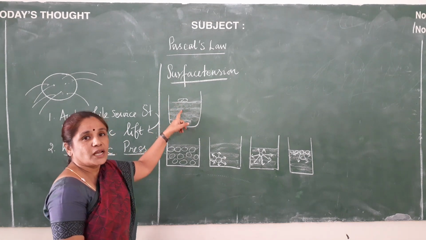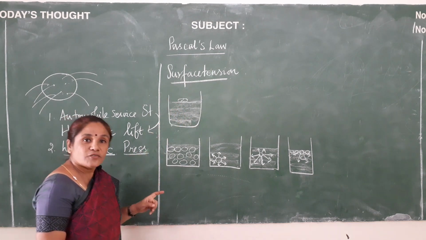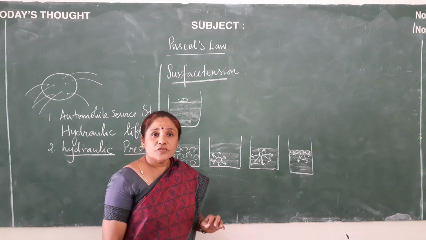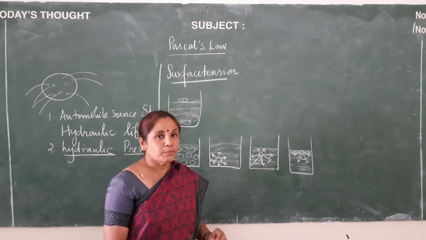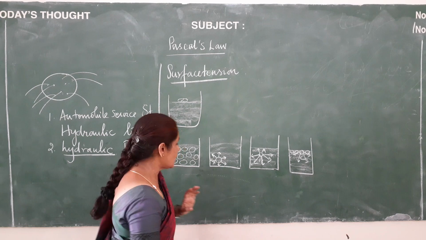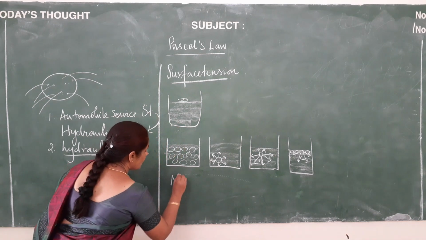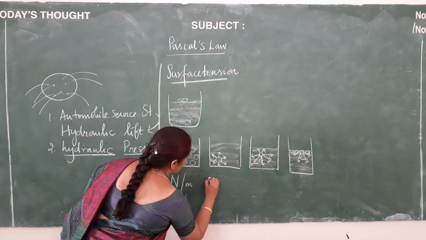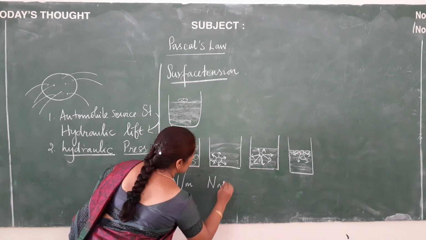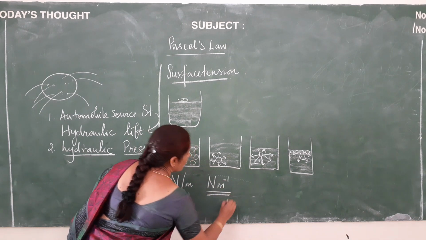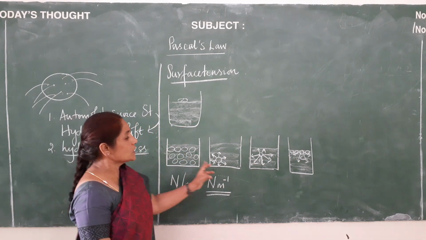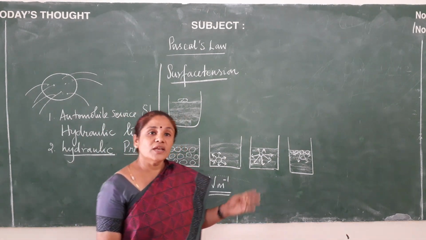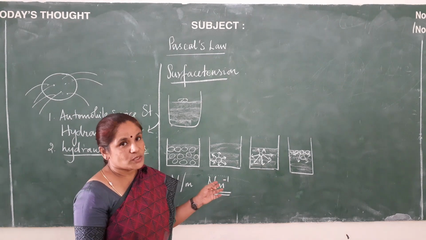This property of the liquid is called surface tension, and this surface tension is experienced only by liquids. And let us see what is the SI unit. SI unit will be Newton per meter, or you can write Newton meter minus 1. Having explained these facts, now we can very easily define surface tension.